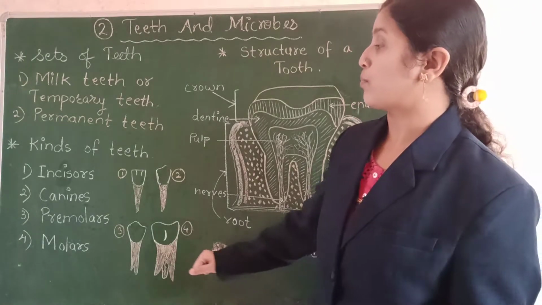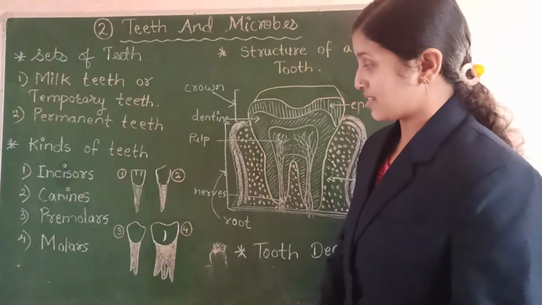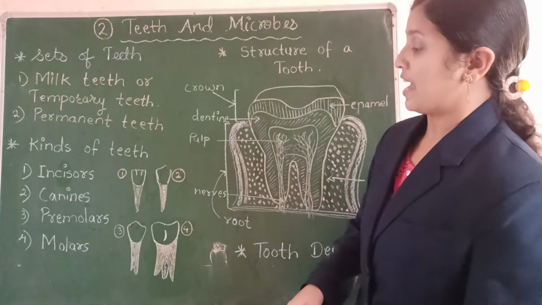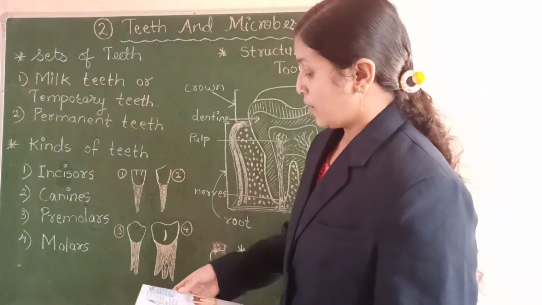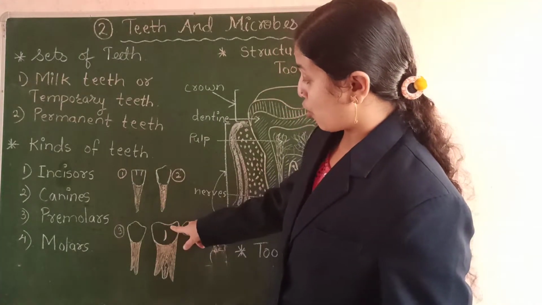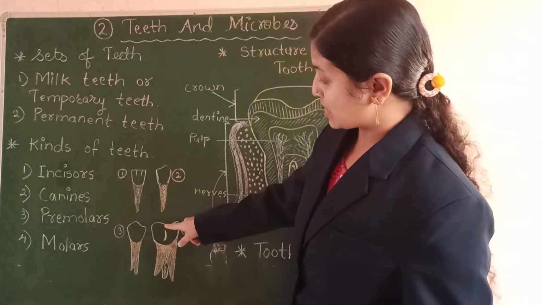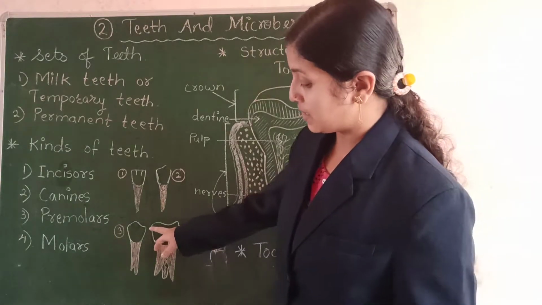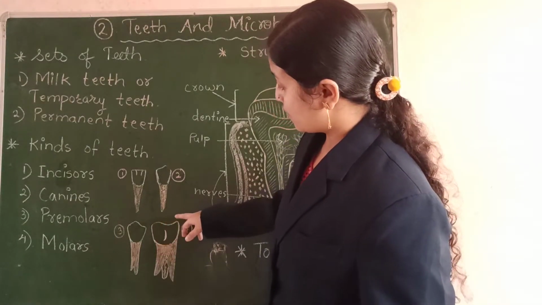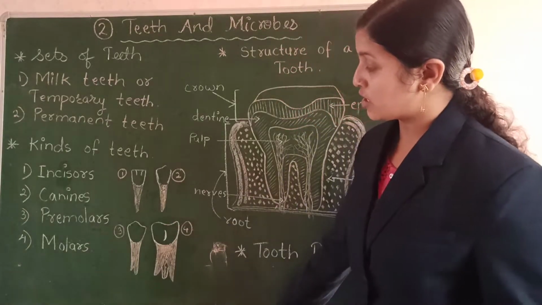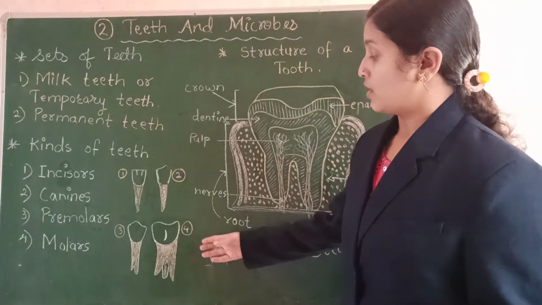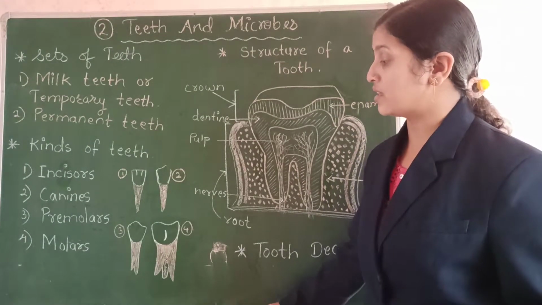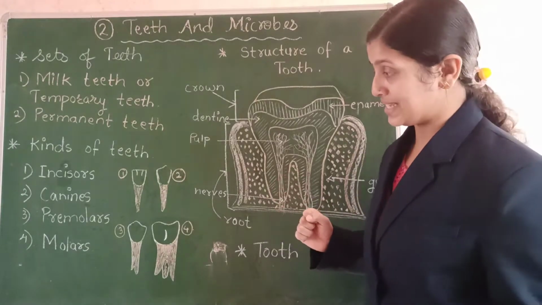The last type of teeth is the molars. Yes, molars. The molars have a broader and flat surface. Can you see the shape of these molars? How are they? It has a bigger and broader surface over here. And what is the work? These molars help to grind the food. They help to make the food into very small pieces.